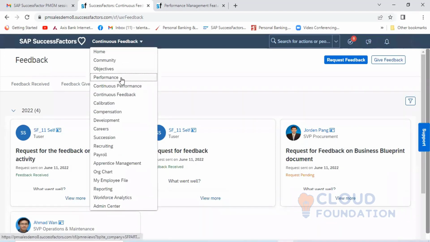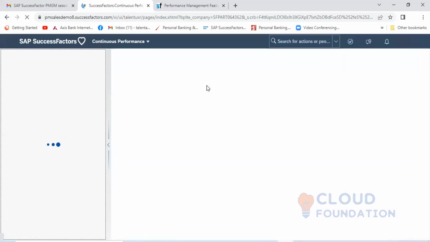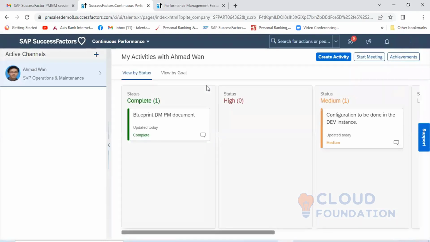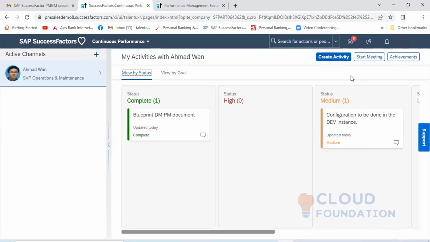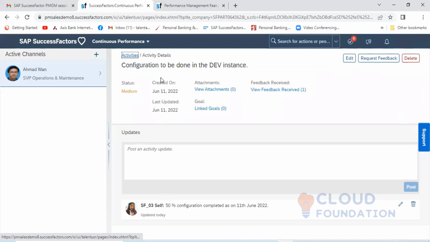Any questions related to continuous performance? This is a small tool, mainly used for connectivity between the employee and the manager. There is no configuration involved. The only thing is that you have to give the enabling permissions from the performance management permission setting, and then it will be reflected here. Then the employee can create the activity, and those activities can be linked with the respective goals also.